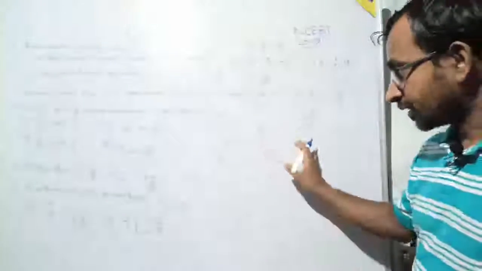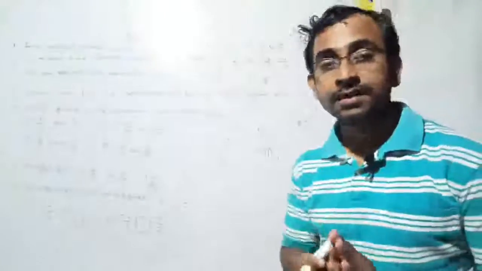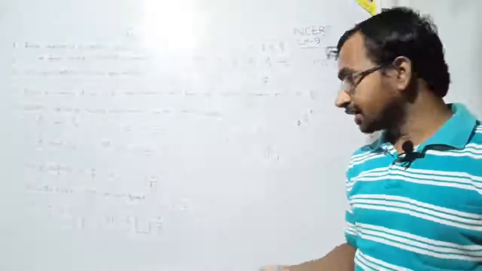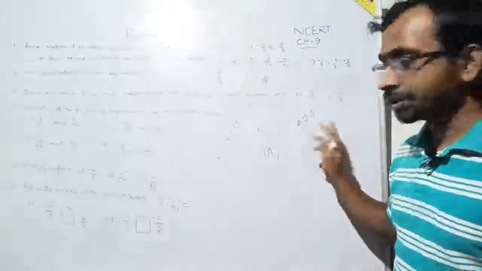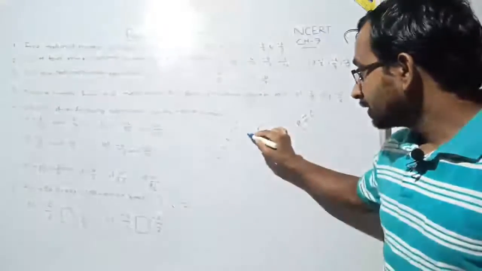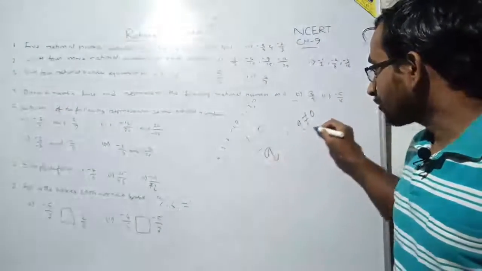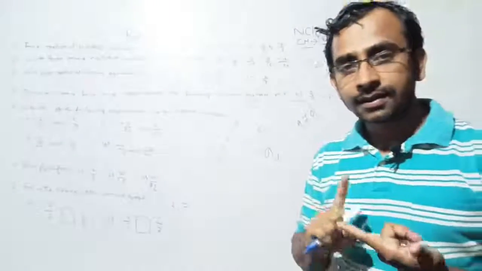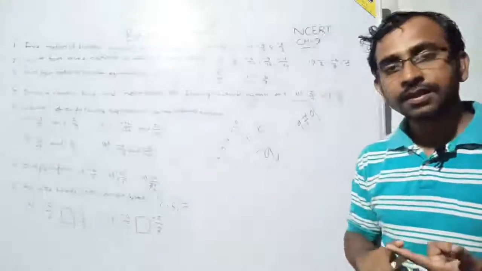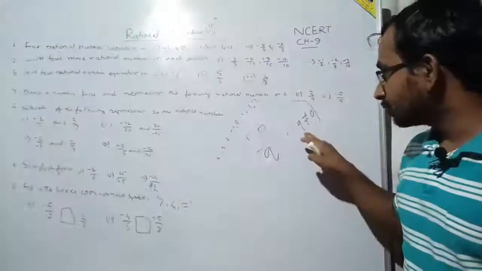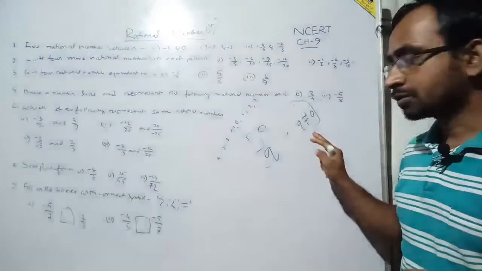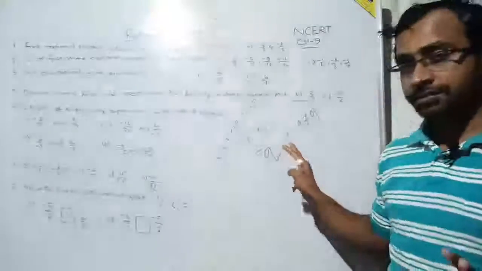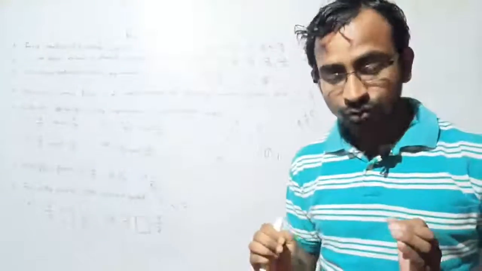First of all, you have to write the definition of this rational number. What is a rational number actually? A rational number is a number which can be expressed in P by Q format where Q is not equal to 0. Okay, so this is the standard definition of the rational number. You have to write it in your notebooks. A rational number is a number which can be expressed in P by Q format where Q is not equal to 0. Then I will draw a linear graph on it, and try to make you understand what are the actual positions of the rational number.